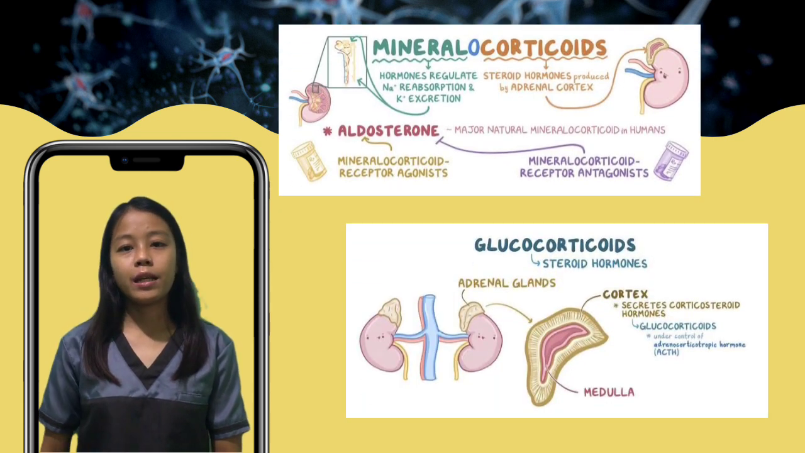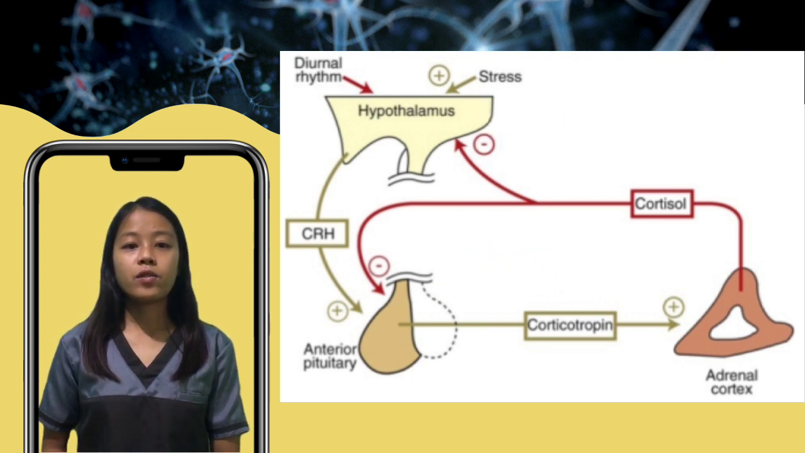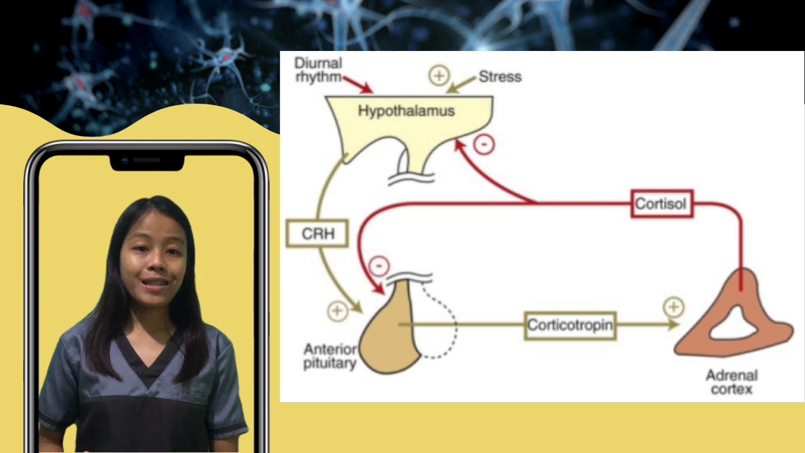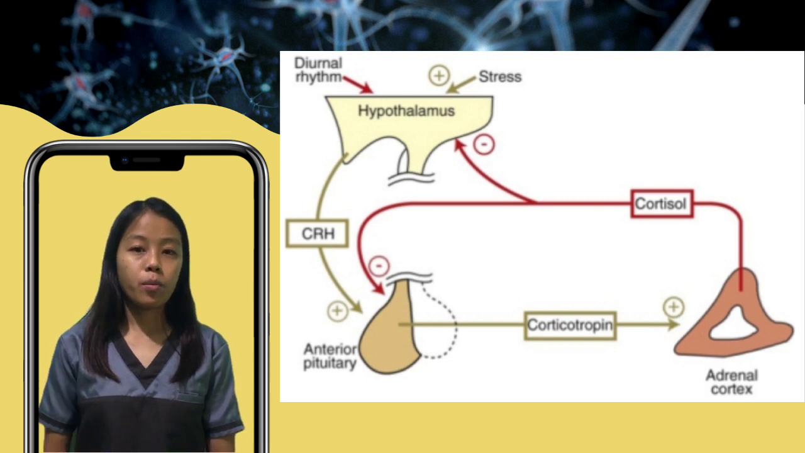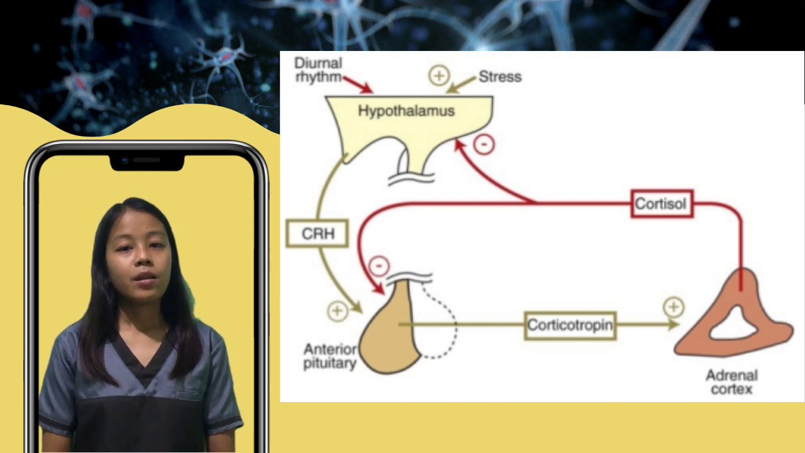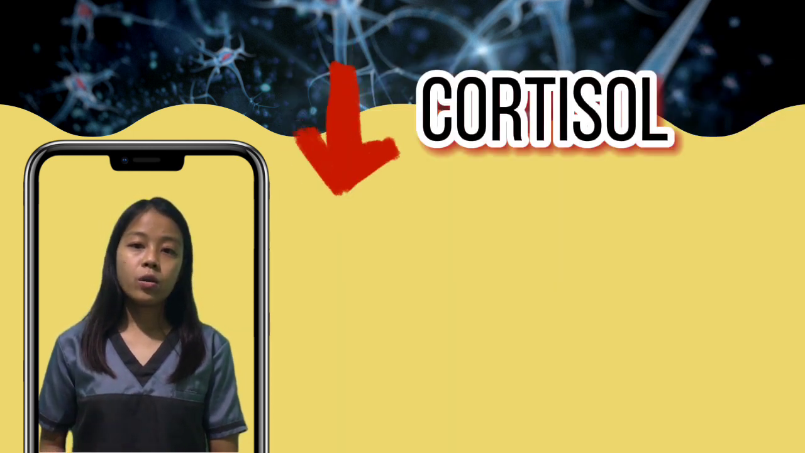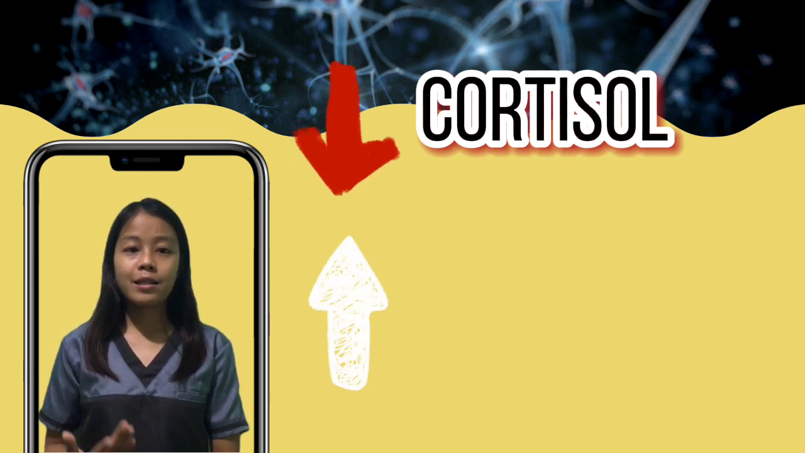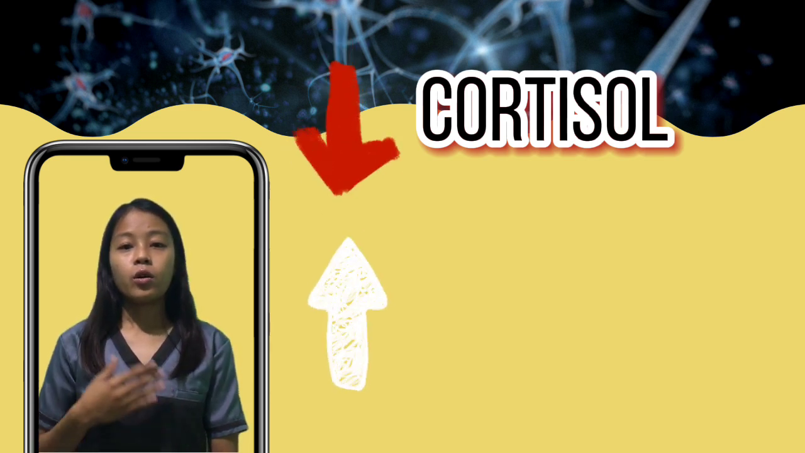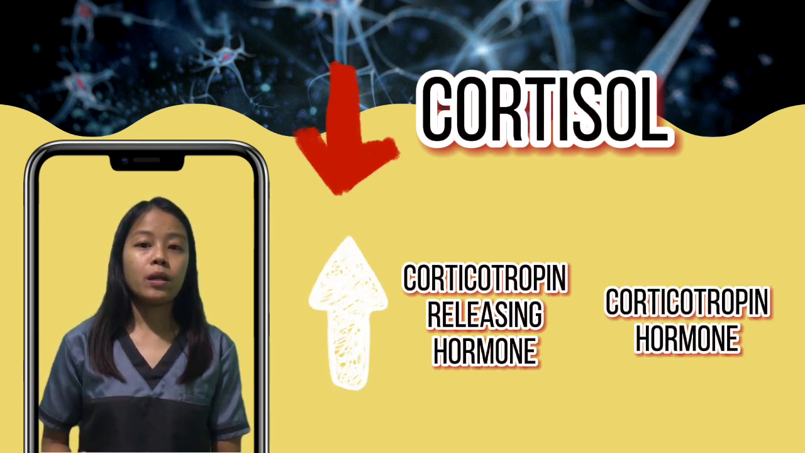glucocorticoid receptors in the hypothalamus and anterior pituitary, whereby elevated levels of serum cortisol repress corticotropin-releasing hormone and corticotropin release. In contrast, extremely low levels of cortisol trigger enhanced production of corticotropin-releasing hormone and corticotropin hormone.